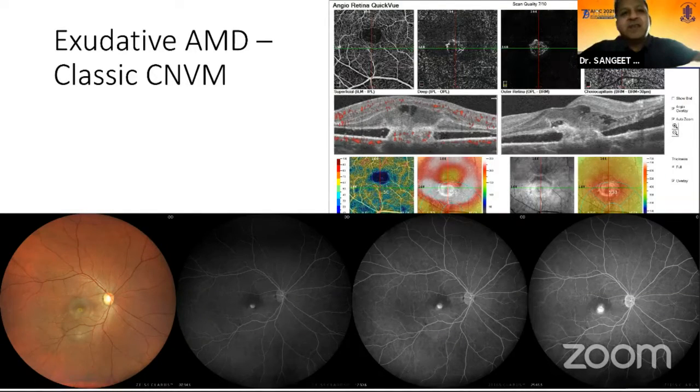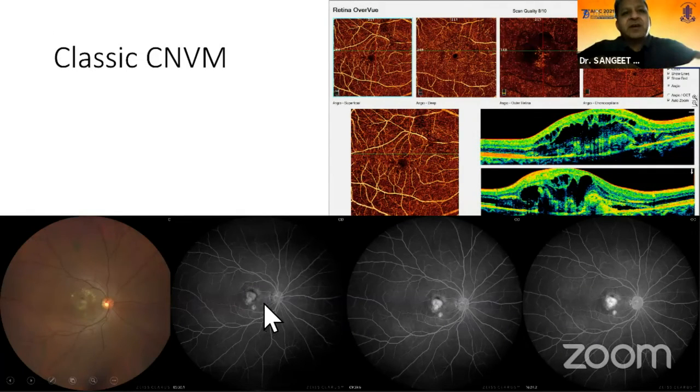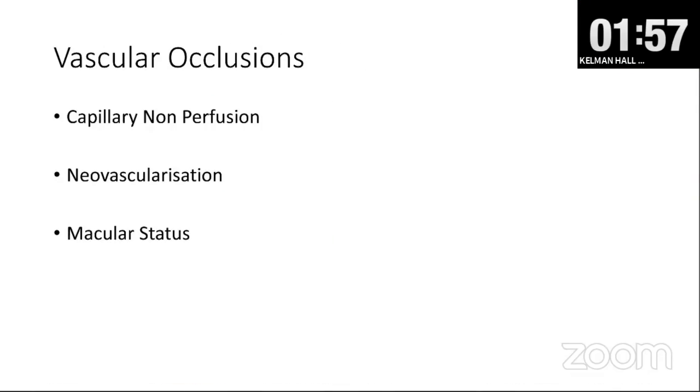You can see the increase in intensity and increase in size of the hyperfluorescence as the time progresses. Another case of classic CNVM, you can see a classic picture of a hyperfluorescence surrounded by a ring of hypofluorescence. This was done with the oral angiogram only, and you can see a late leakage from this CNVM. Again, for retinal macroaneurysms, you can also pick up these types of lesions which could not be picked up on OCTA.